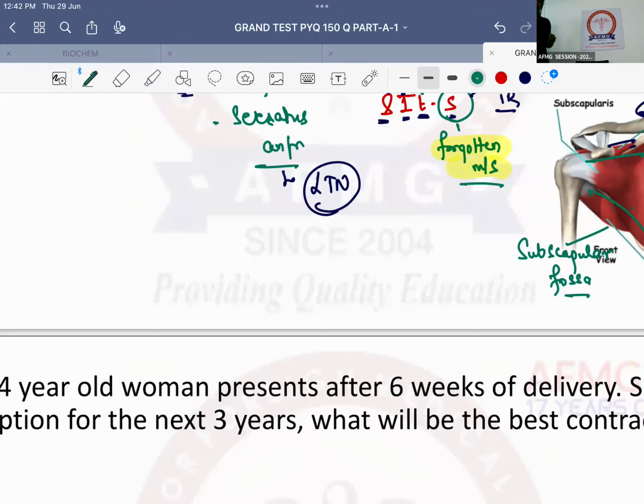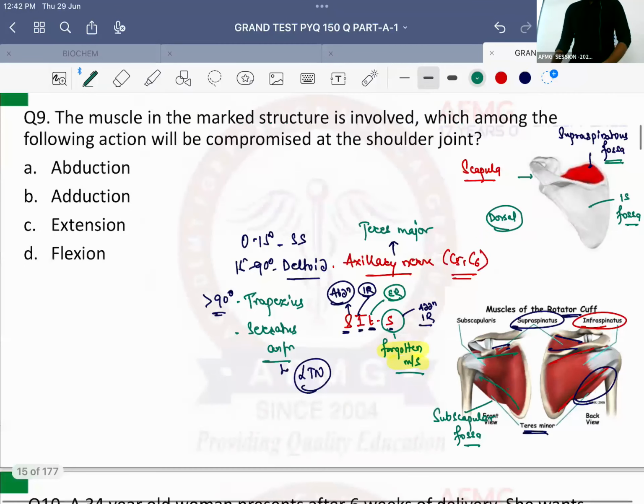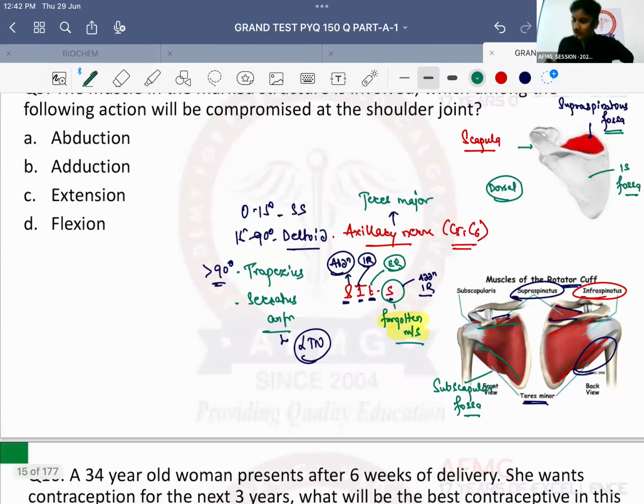If there is defect or injury to the nerve of Bell, it causes swinging of scapula in the patient. No problem, please remember. So supraspinatus muscle is responsible for which action of the shoulder joint? Abduction. So answer should be option number A.